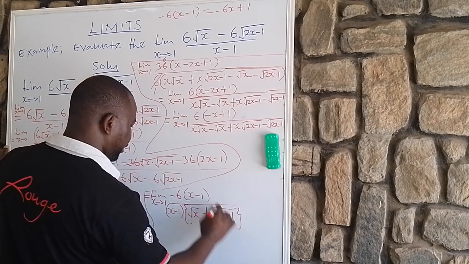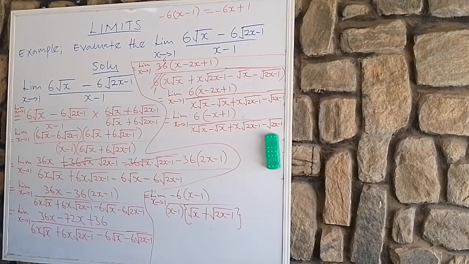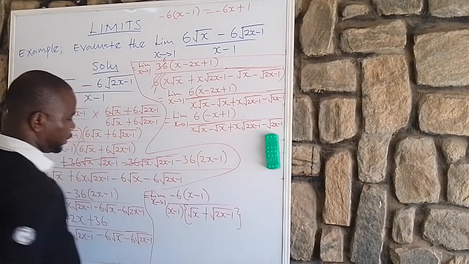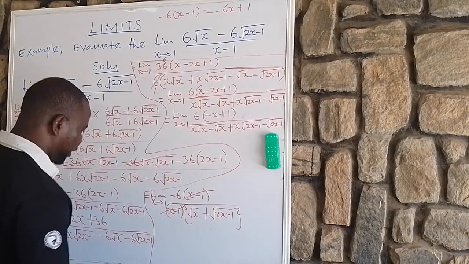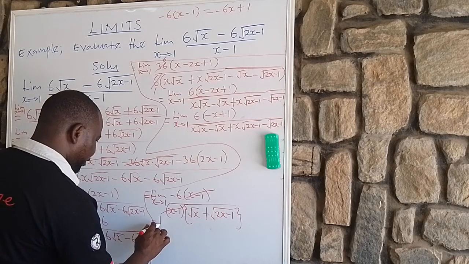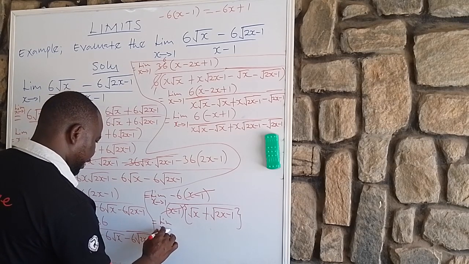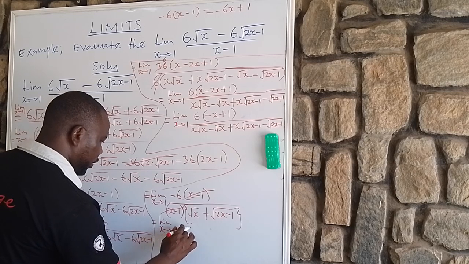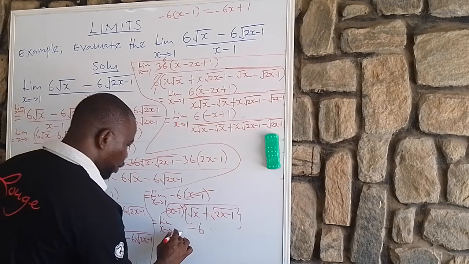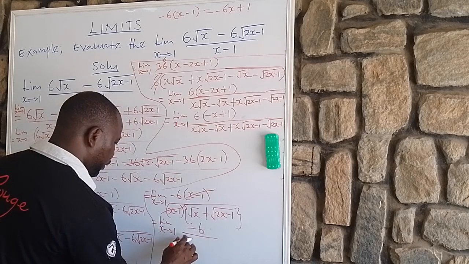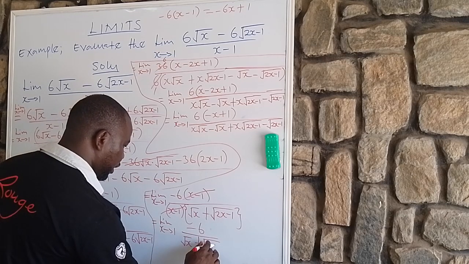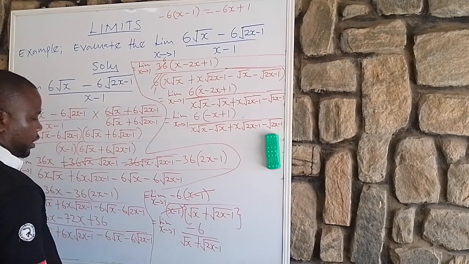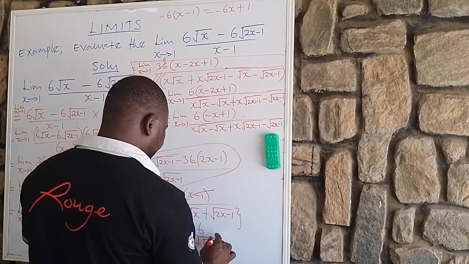So this and this are the same thing, so this and this will go. That's mathematics for you. So here will now be the limit as x tends to 1 of minus 6 all over root x plus root 2x minus 1.